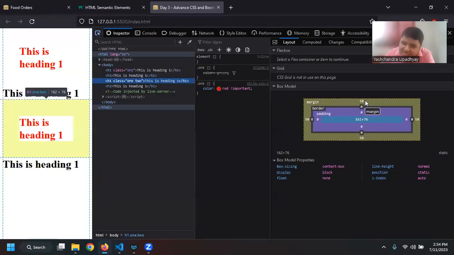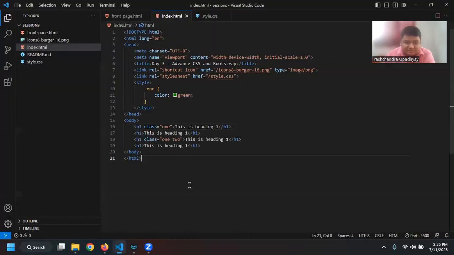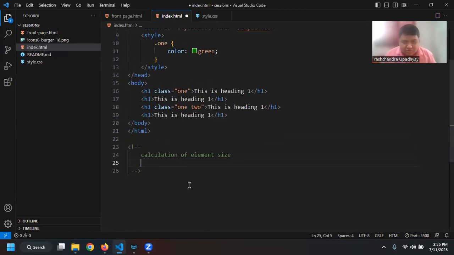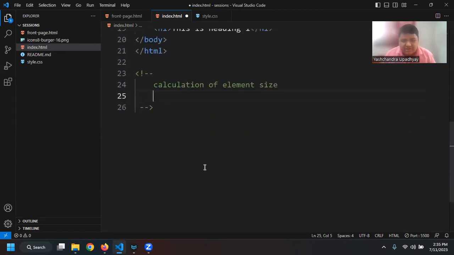So basically I can change the margin, as well as I can also change the padding and the border. What about the overall size of any element, with padding, margin, content size, as well as border? How does it get calculated? How does my browser calculate it? I will show you. So let us say I come here and write a comment, calculation of element size. If I just zoom in, I hope you can see that I am writing calculation of element size.